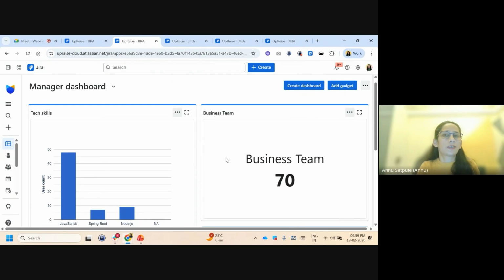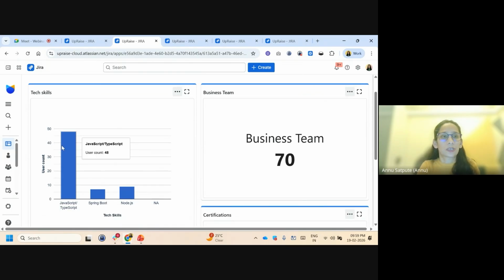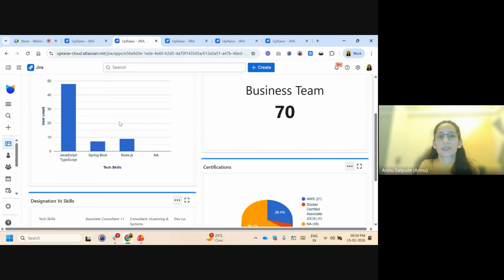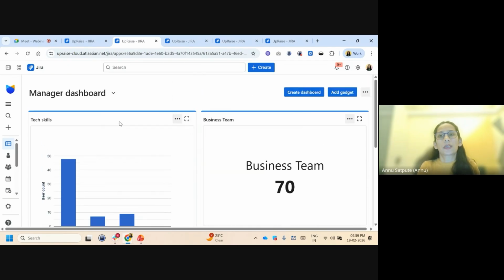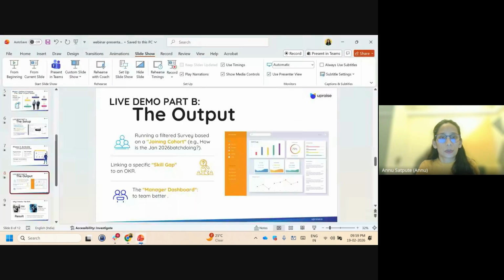So these are different types of reports that you can add. From the UpRaise chart, this is a pie chart, this is a pie chart, this is a bar chart. In this way, you can add multiple gadgets to fetch the relevant data, analyze it, and take better decisions on that. So this was the part of the second demo.